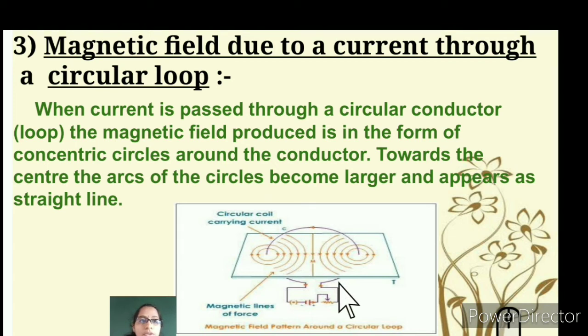And where does it form? Towards the center of the arc. You can see here the arrow mark, it's towards the center of the arc. You can see that the circles become larger and larger and appear as a straight line when near the arc. The current passing through a conductor produces a magnetic field in concentric circles, but when nearing the arc, larger circles are formed and it appears to be a straight line in the middle.